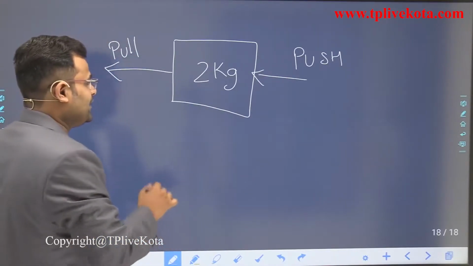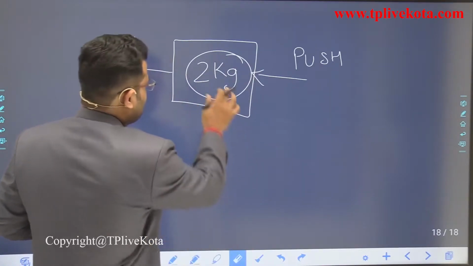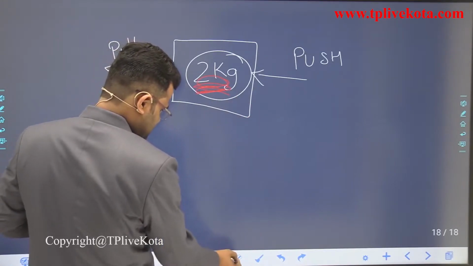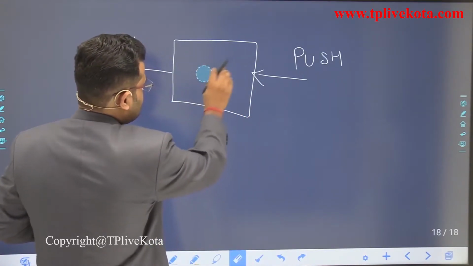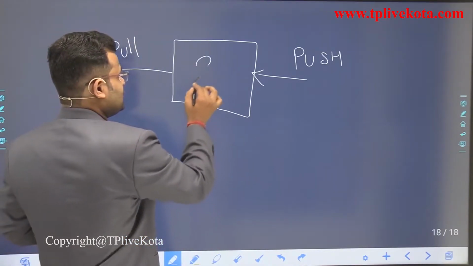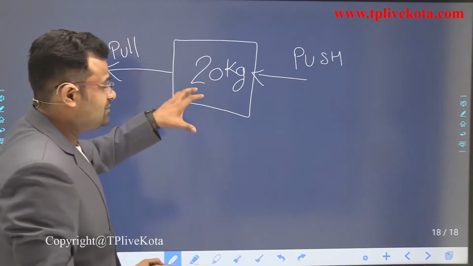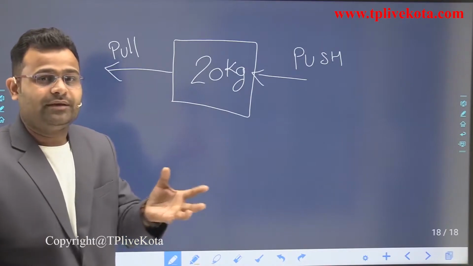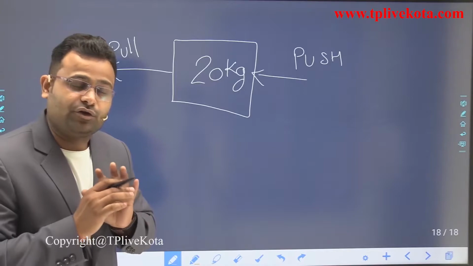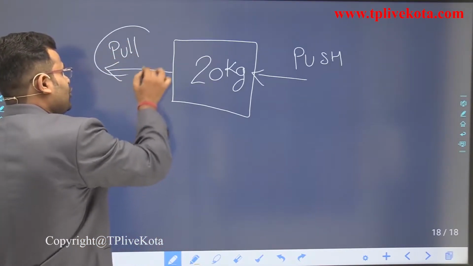Okay students, but if we change this box with a 20 kilogram one, the mass will increase, then the small children are not sufficient, meaning they cannot pull this box easily.